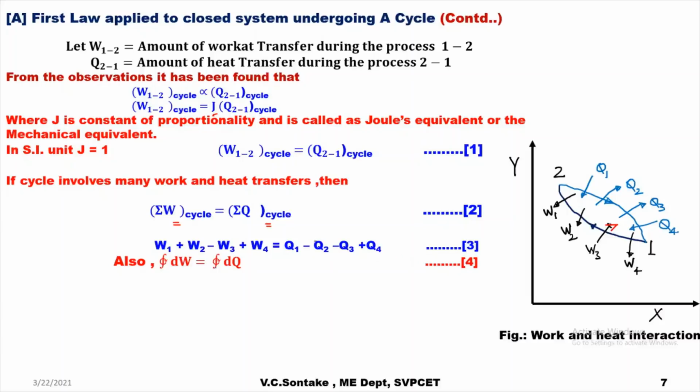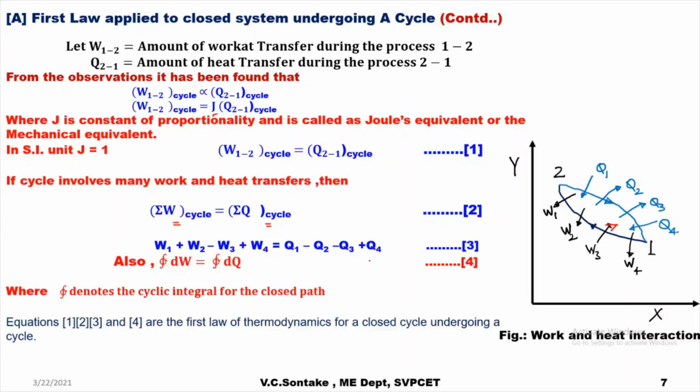Also, cyclic integral of dW is equal to cyclic integral of dQ, where the symbol denotes the cyclic integral over the closed path. So equations 1, 2, 3, 4 are the first law of thermodynamics for a closed system undergoing a cycle. Now all these are mathematical statements of the first law of thermodynamics for a closed system undergoing a cycle.